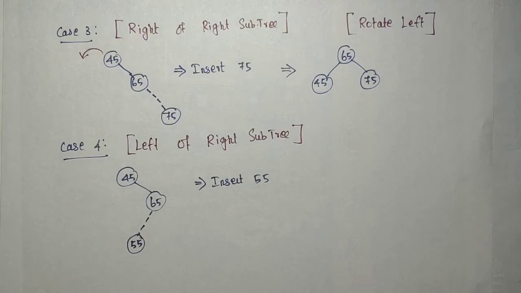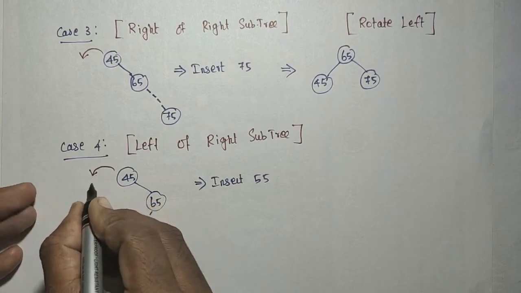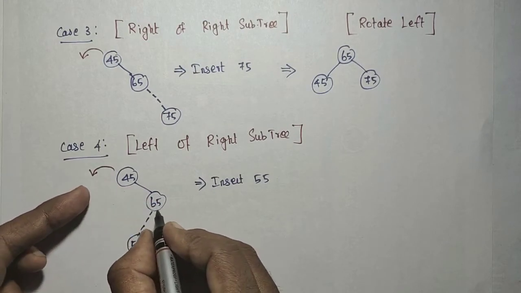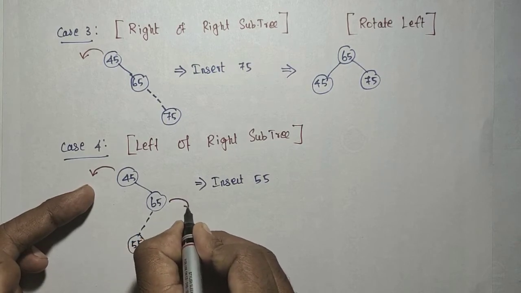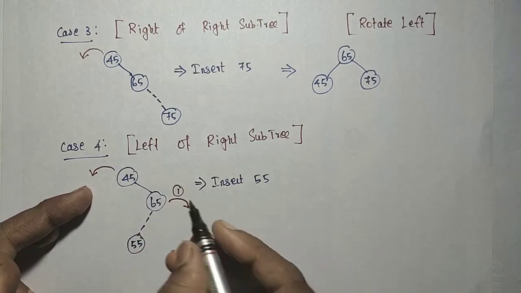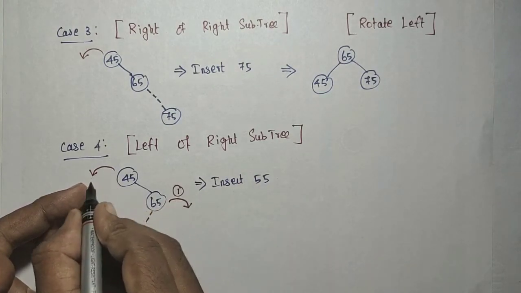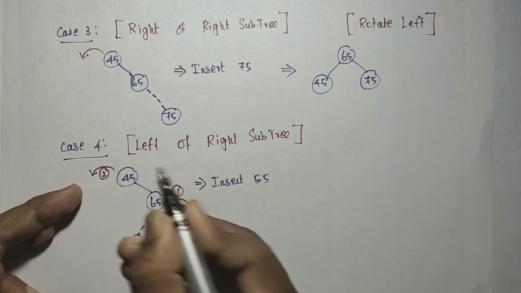Now, this is the left side we have to rotate, but before rotating the main node, I need to rotate the right subtree to the right side first. That is action 1. After that, the main node is rotated left.